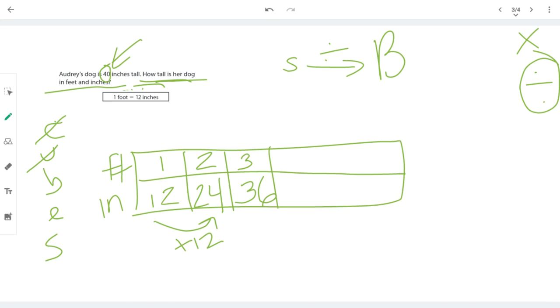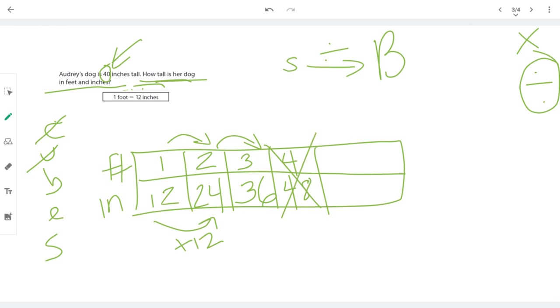And we're getting really close to 40. Let's see if we get to where we need to be. What's 12 more than 36? Well, 6 plus 2 would be 8, and that's 48. 48, that's too big. What's 48 divided by 12? If you see the pattern, you'll notice it's just adding 1 more each time. So 48 divided by 12 would be 4. Audrey's dog is only 40 inches tall, so that's too big.